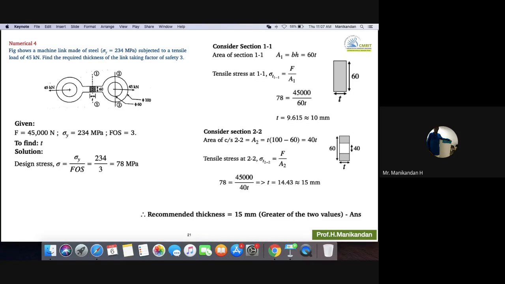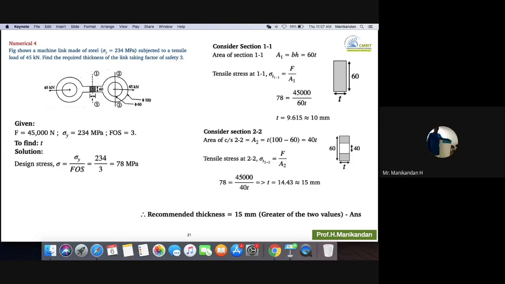Now if you put this 15 mm in section 1.1, what stress do you get? Take out the calculator. Put 45,000 divided by 60 into 15. 50, sir. So it is less than 78.